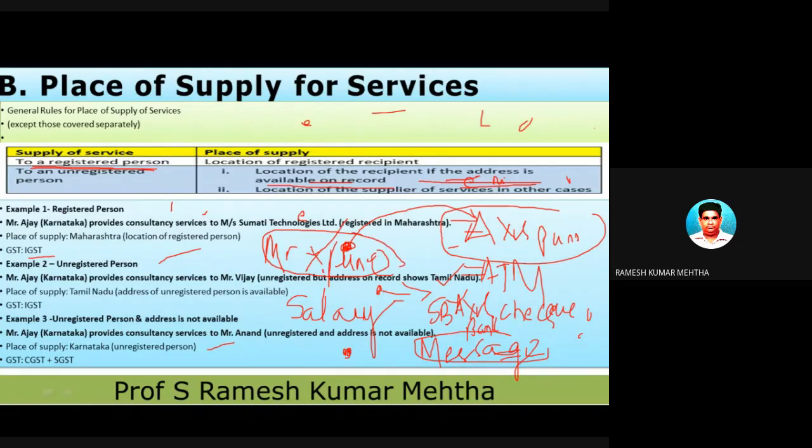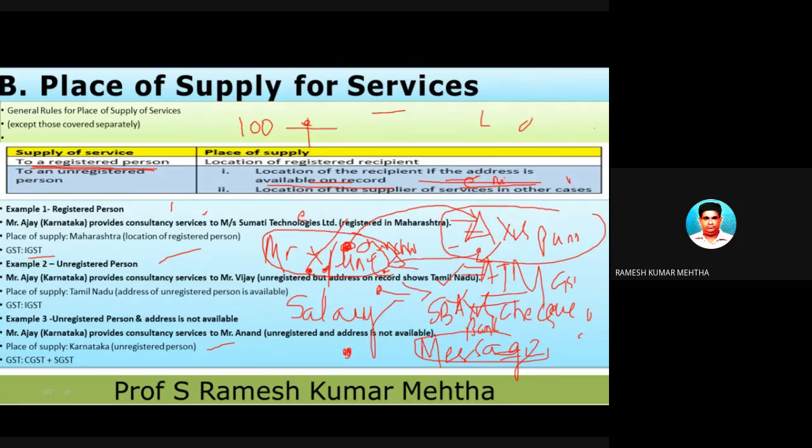So in this case, Mr. X of Pune, who is in Chinchwad, Pune, is availing services from Axis Bank Pune. So in the books of Axis Bank, it is written that this guy's address is in Pune, and he is availing services of ATM and SB account and any other stuff. And on this ATM, please remember, the bank is going to charge GST. So in this case, when they are telling that for ATM services they have to pay 100 rupees ATM charges, this is a service provided by Axis Bank to this guy.